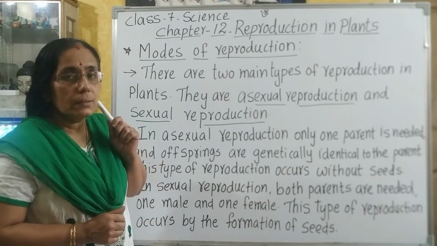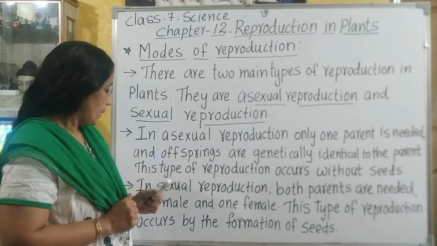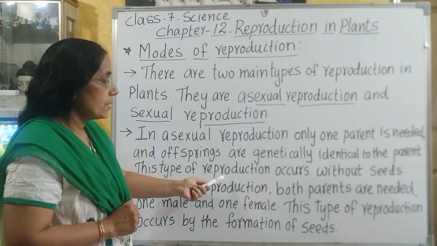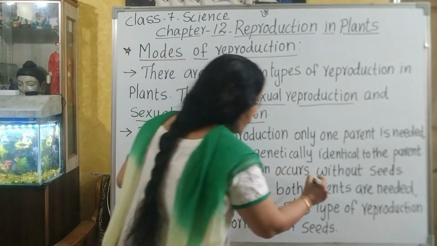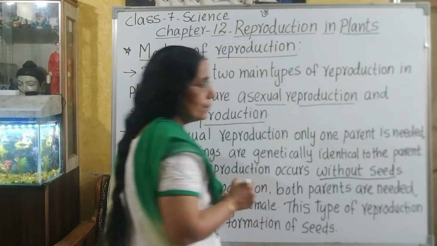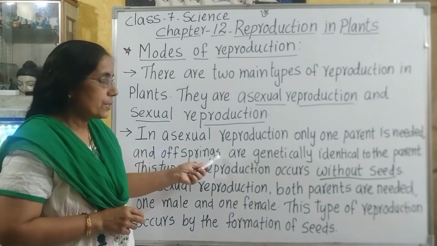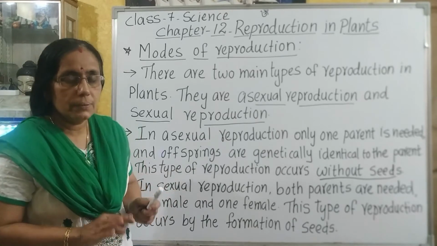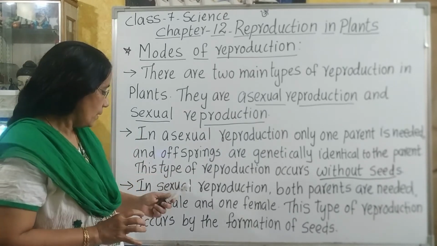That means the offspring and parent are identical. This type of reproduction occurs without seeds. So, what can we say? In asexual reproduction, seeds are not formed. This type of reproduction takes place without the formation of seeds.